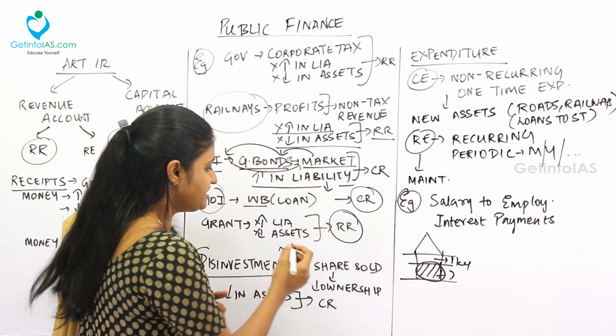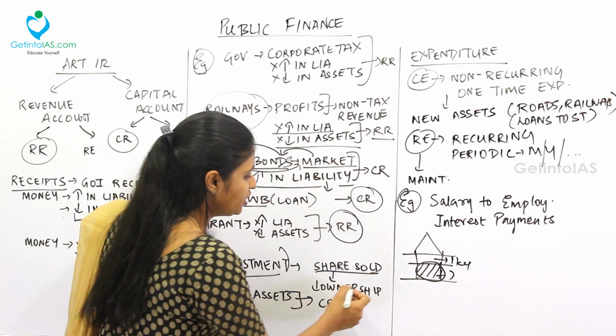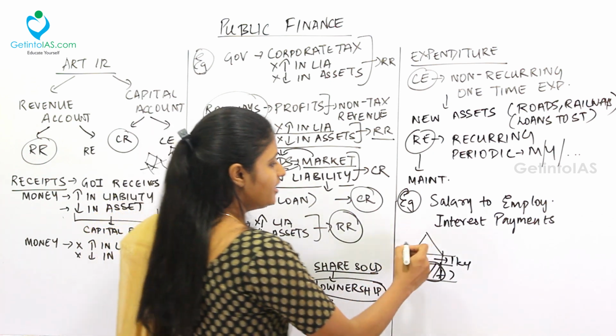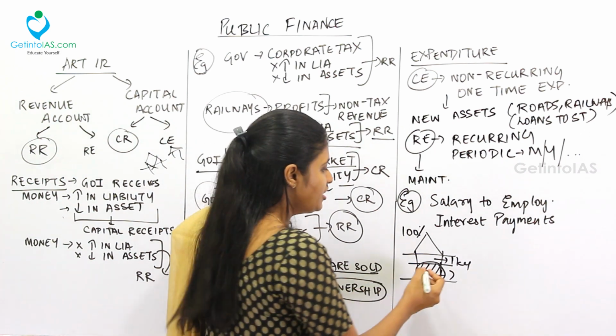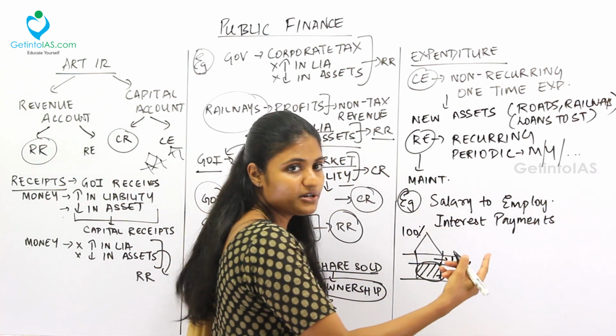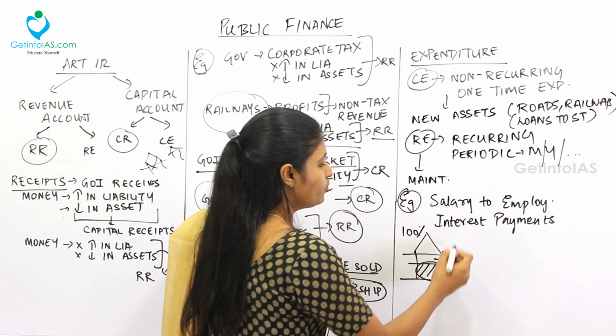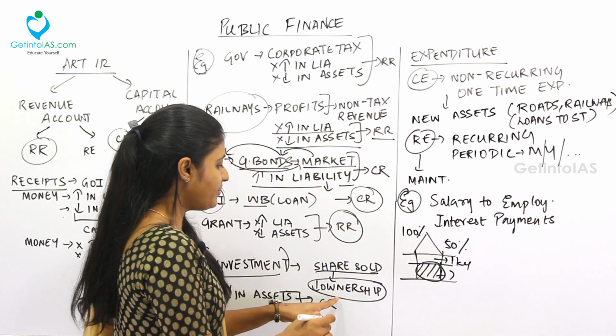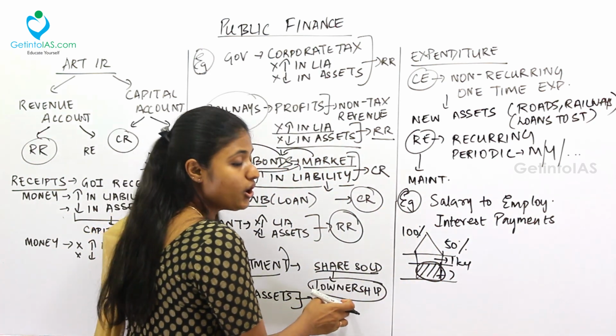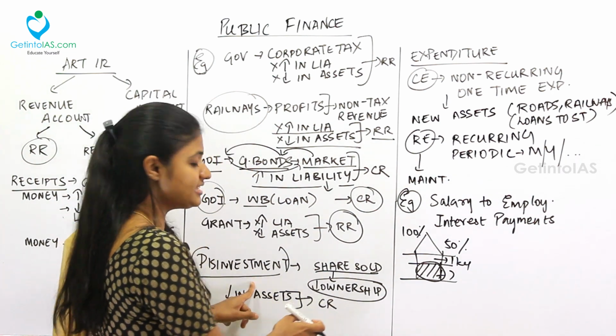Fine. So the share is sold and then it will lower your ownership. See, earlier you had 100% ownership in this house. Now what is happening? You sold the ground floor to some other person and only you are having the top floor, and so your ownership only accounts to 50%. So you are decreasing your ownership. So this is called as disinvestment.